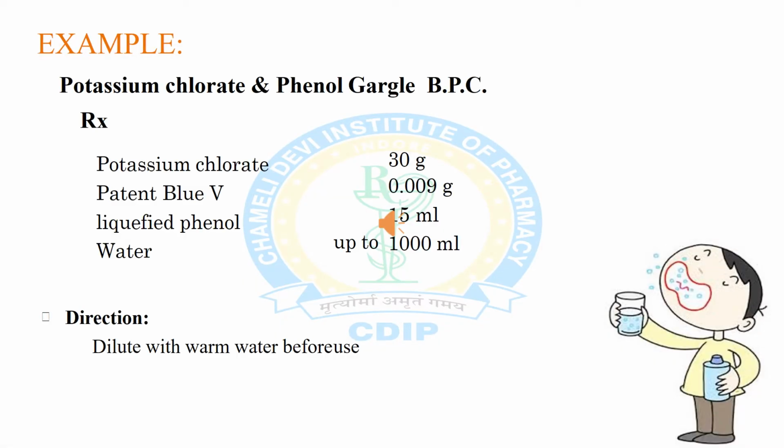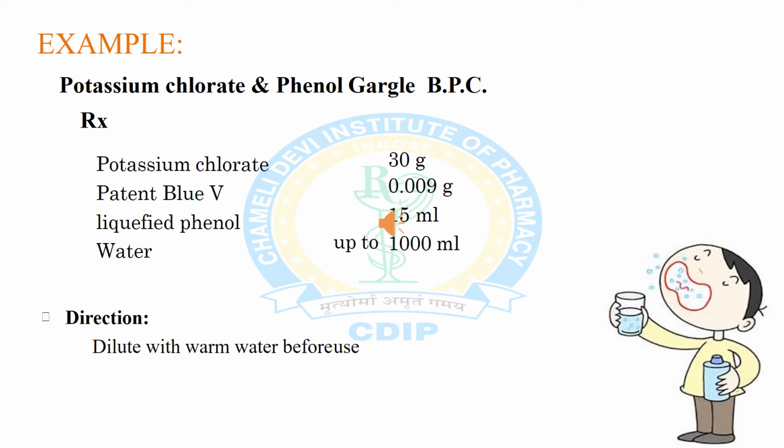Now the example of gargle, that is potassium chlorate and phenol gargle BPC, which means the formulation is prepared in bulk by chemical synthesis. Here the ingredients are potassium chlorate, which is used for weak astringent effect to tone up a relaxed throat, and it also stimulates saliva secretion which relieves dryness of the throat.